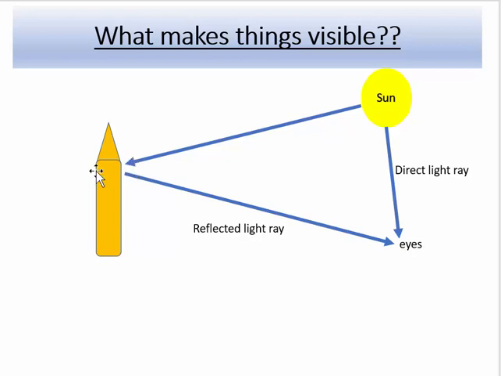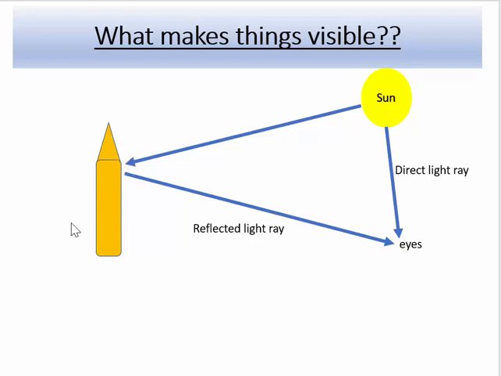This ray which is coming from the sun gets reflected towards our eyes, and that's how we are able to see the object. Now this ray which is reflected, which comes into our eyes after reflection from any object, is known as a reflected ray. However, there are rays which come directly from the sun into our eyes. These are called direct rays, and that's why we are able to see the object.